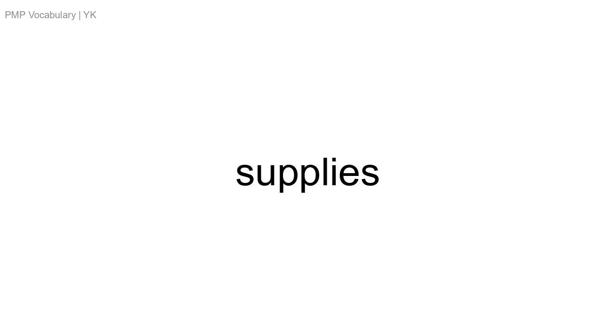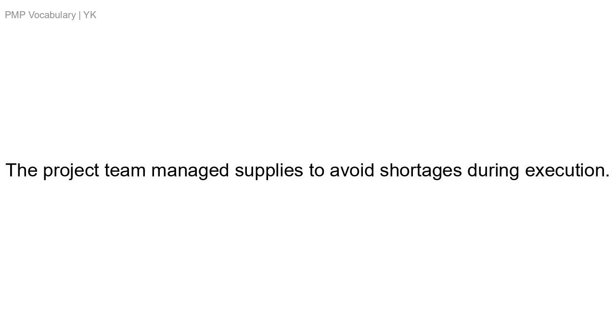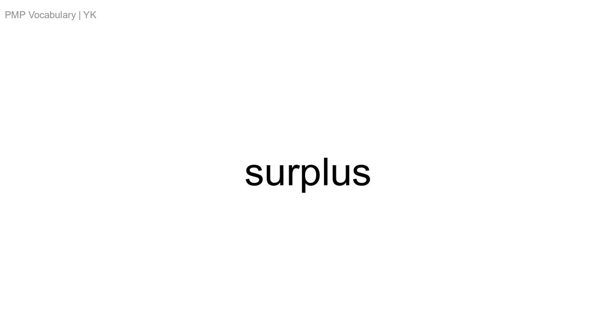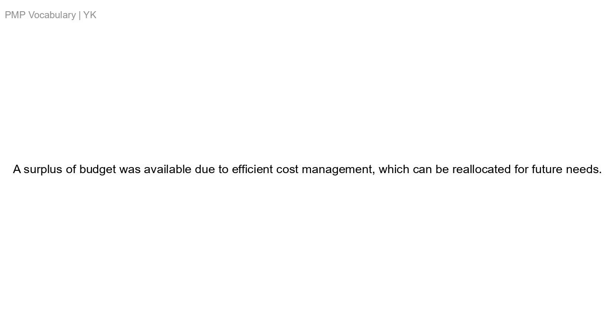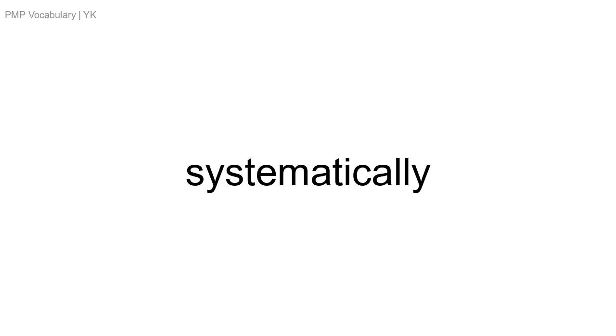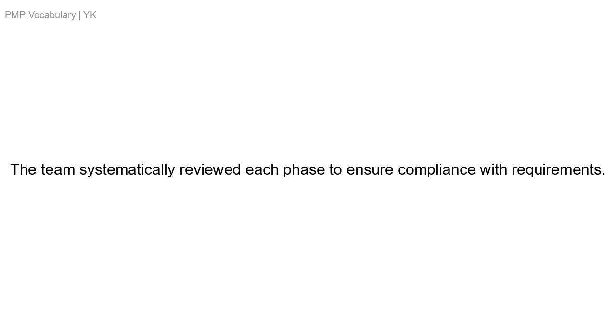Supplies. The project team managed supplies to avoid shortages during execution. Surplus. A surplus of budget was available due to efficient cost management, which can be reallocated for future needs. Systematically. The team systematically reviewed each phase to ensure compliance with requirements.